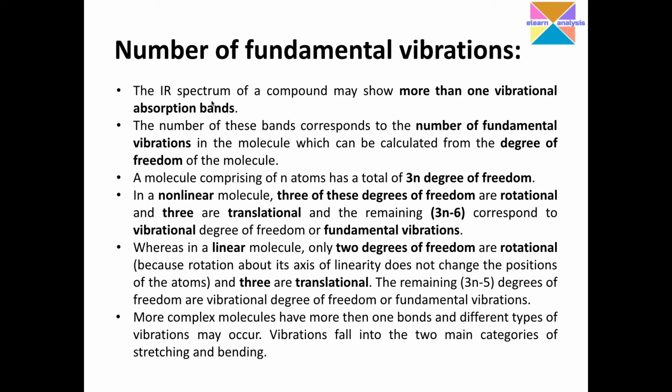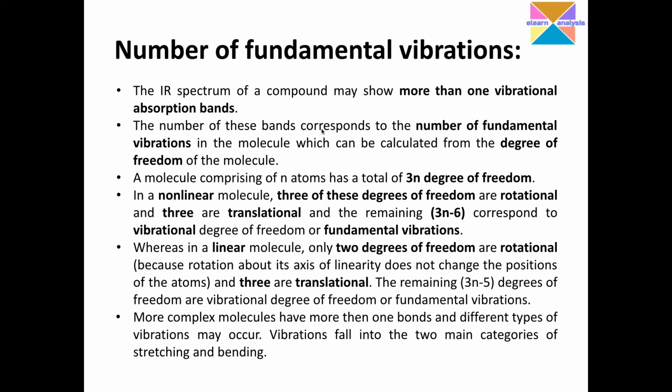So how do we account for the number of bands which correspond to a certain fraction of those molecules? How do we identify how many vibrational possibilities there are in a given molecule? All of those we can understand by something called degrees of freedom.